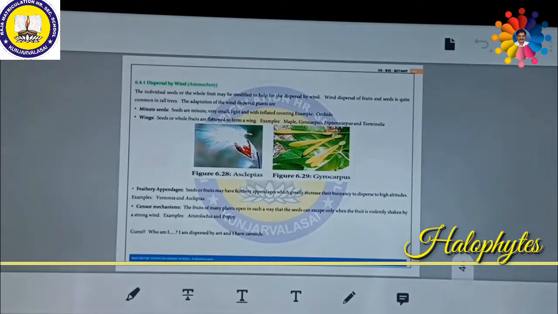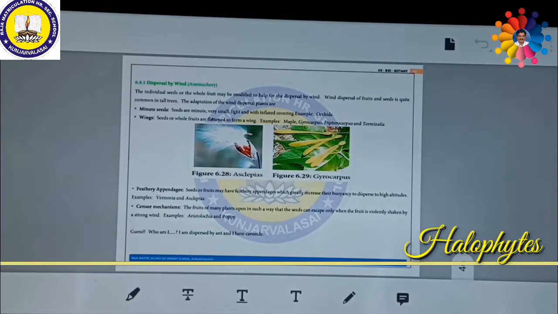So this dispersal might take place by wind, by air, by animals, by water, or by the plants themselves. They depend upon these various types of agents, and they have different names.